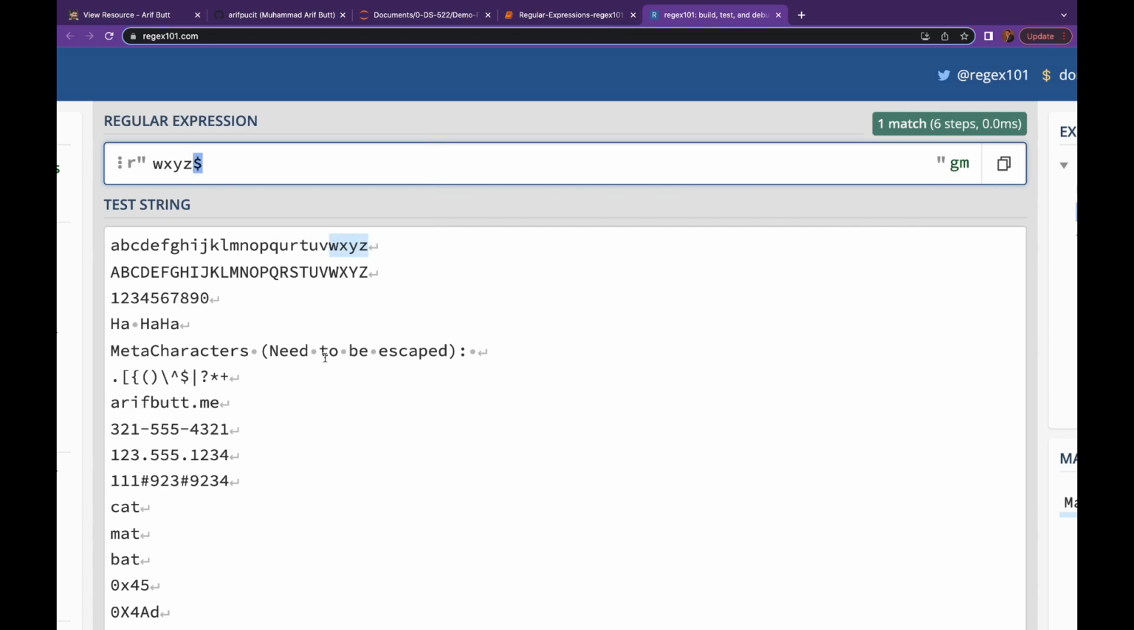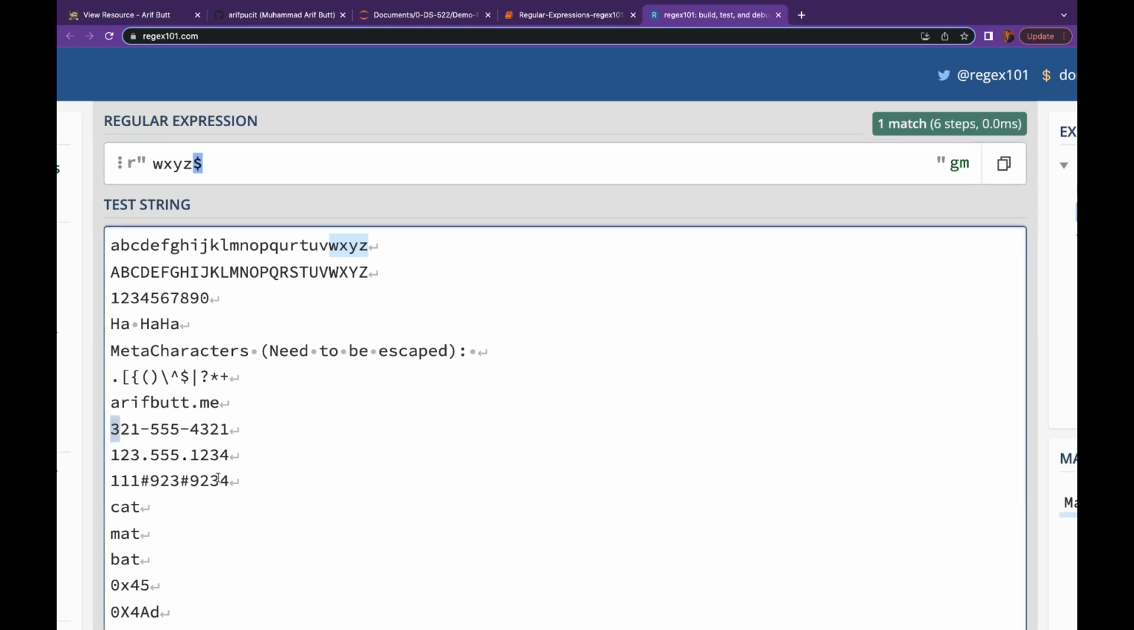Let me change gear and suppose that now I want to search for phone numbers, and we have some phone numbers over here. You see these are some of the phone numbers.